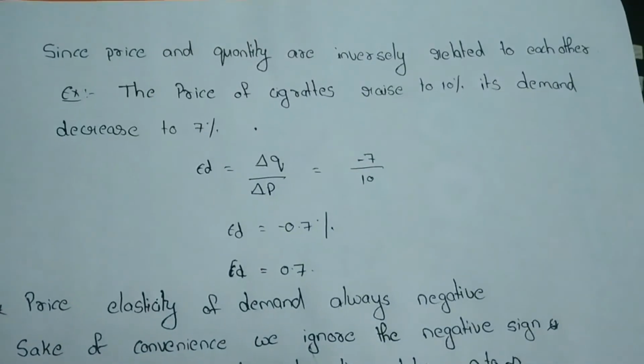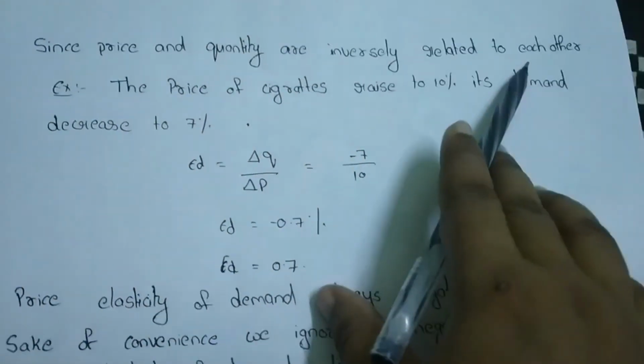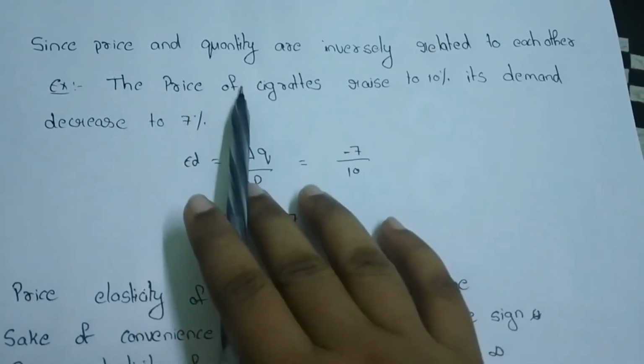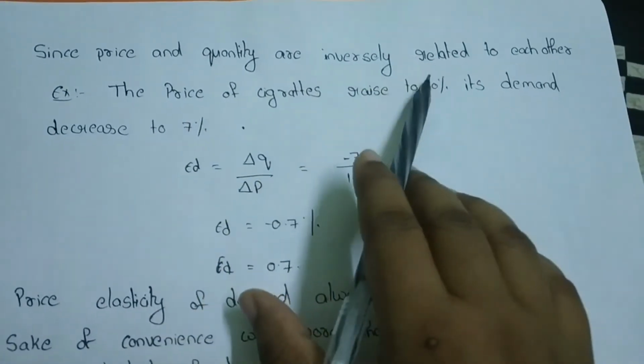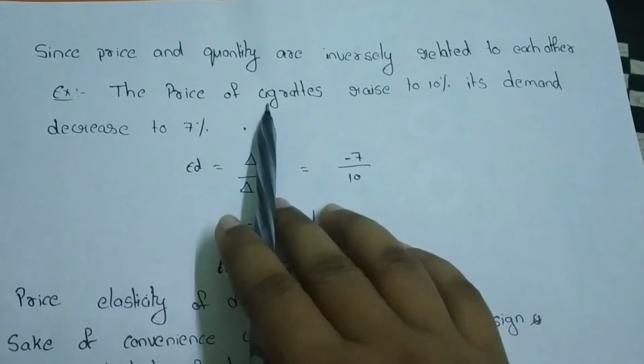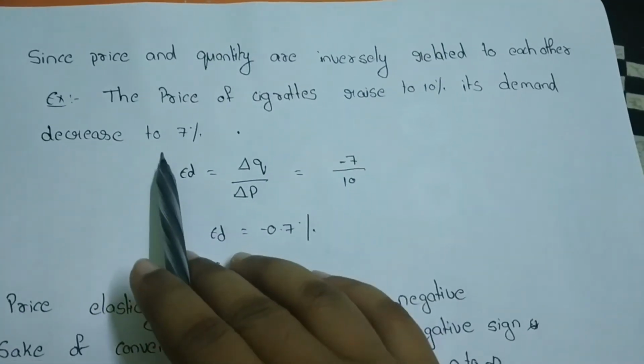And next, see, since price and quantity are inversely related to each other, it means, for suppose the price of cigarettes rises by 10%, its demand decreases by 7%.